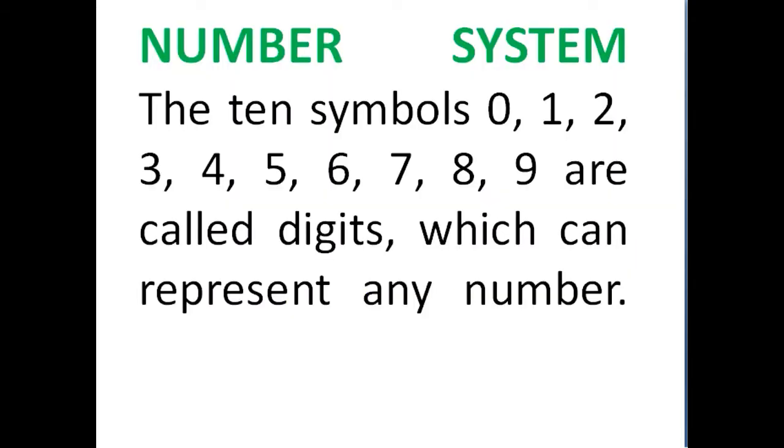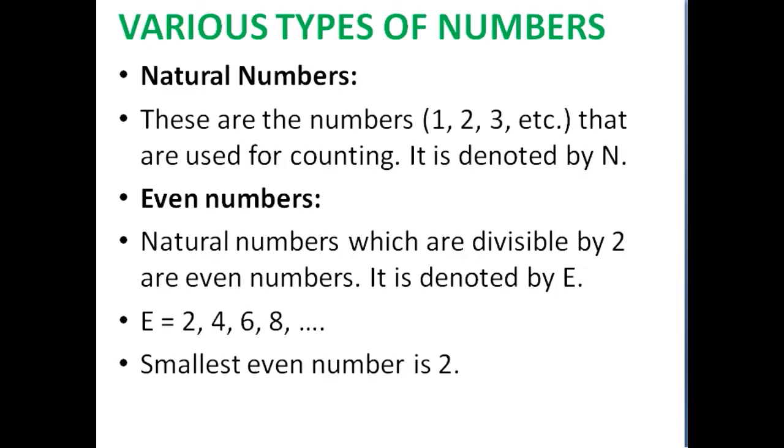Let us see what a number system is. A number system has 10 symbols, starting from 0 to 9. These are called digits, and this is how we represent a number. So starting from 0 to 9, it is the number system. Sorry, it is numbers.